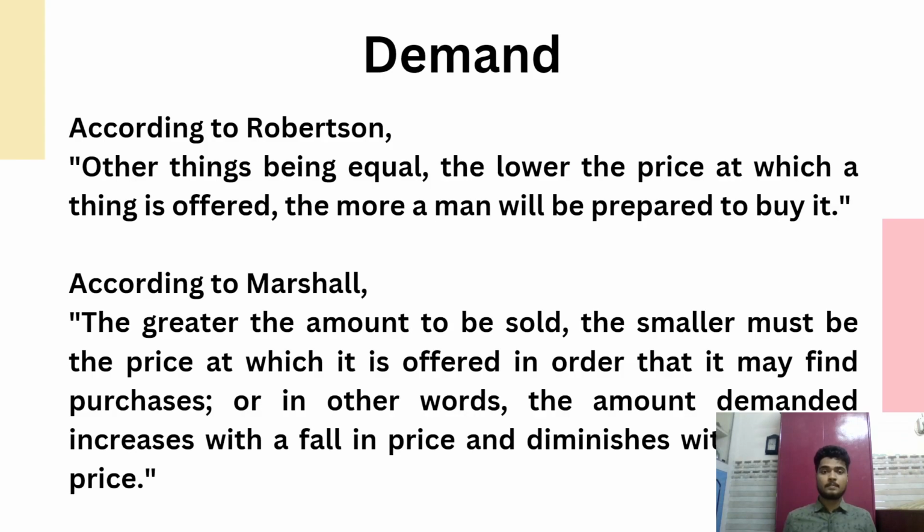Let's see the definition given by Marshall for demand. According to Marshall, the greater the amount to be sold, the smaller must be the price at which it is offered in order that it may find purchasers. Or in other words, the amount demanded increases with the fall in price and diminishes with the rise in price. Marshall states that if the price of the commodity increases, the quantity demanded for the particular commodity decreases. Or if the price of the commodity decreases, the quantity demanded for the particular commodity increases.